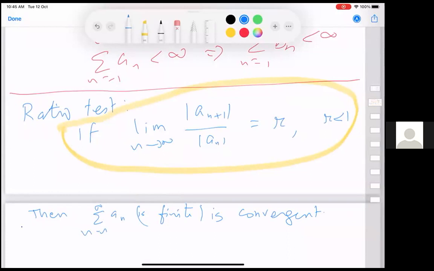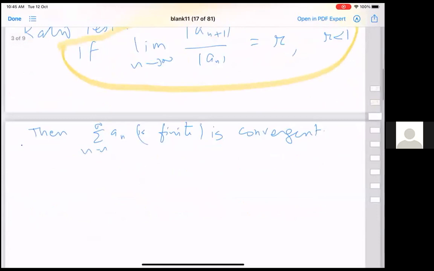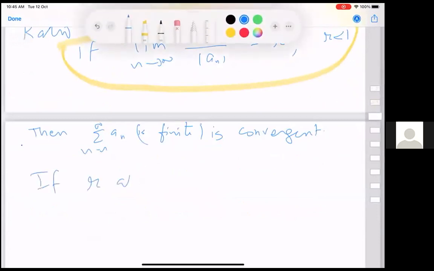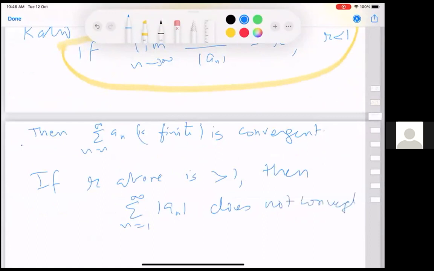Now, if R is bigger, I'm not going to write that, but I'm just going to tell you that if the same thing holds, if the limit is there, R, where R is bigger than 1, then it says that at least the absolute value series is not convergent, does not converge.